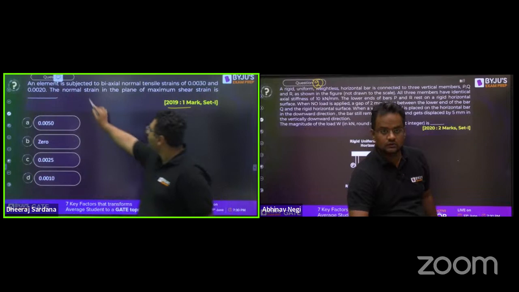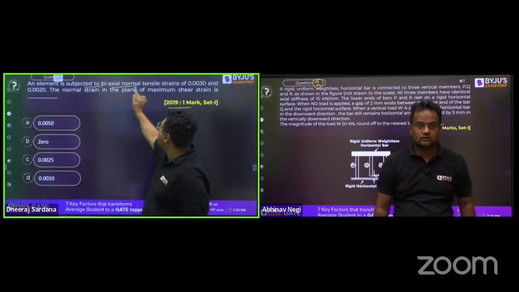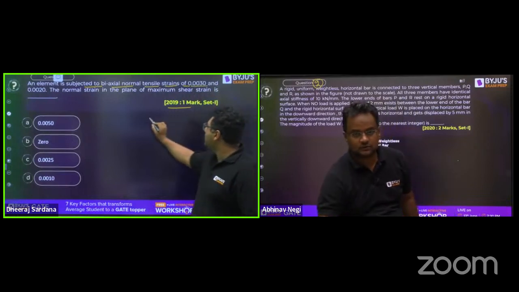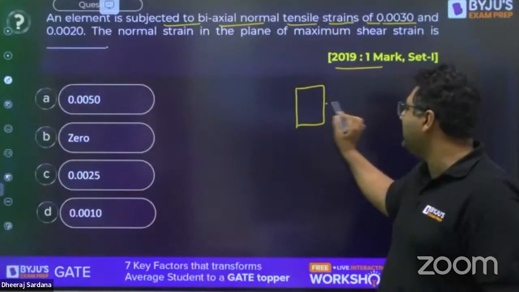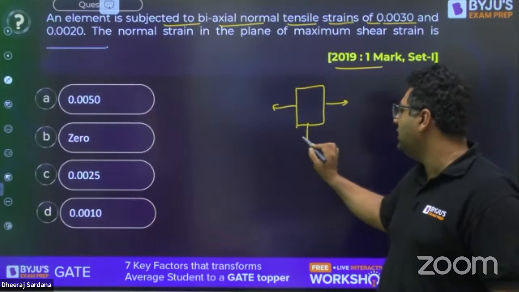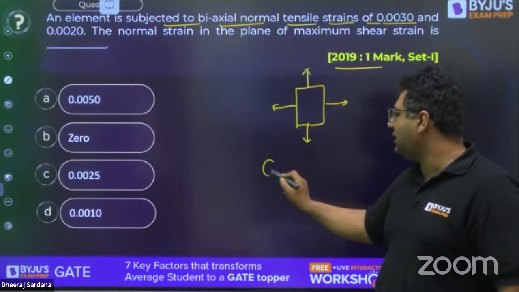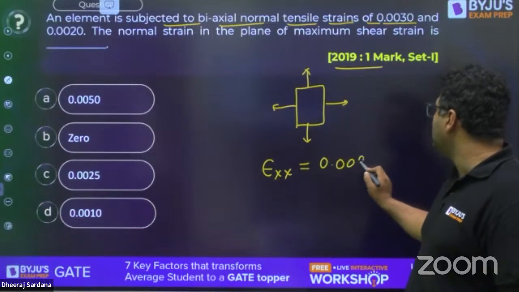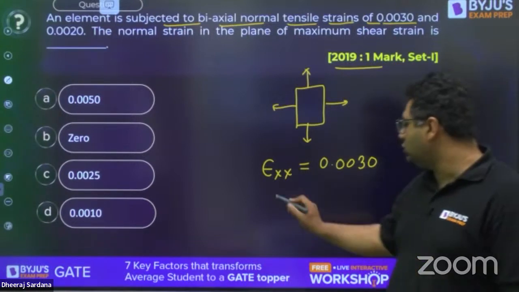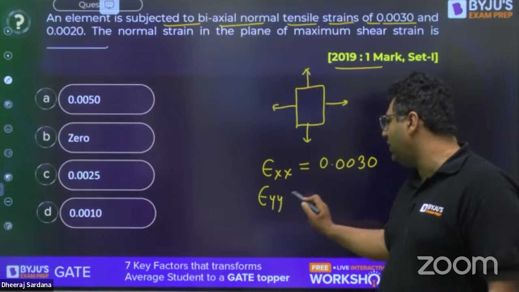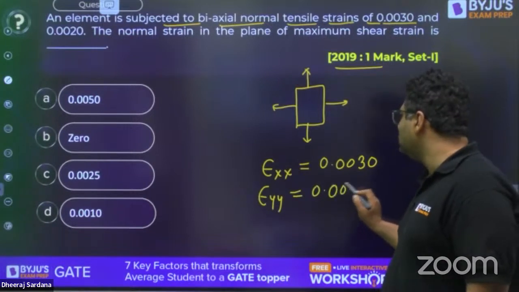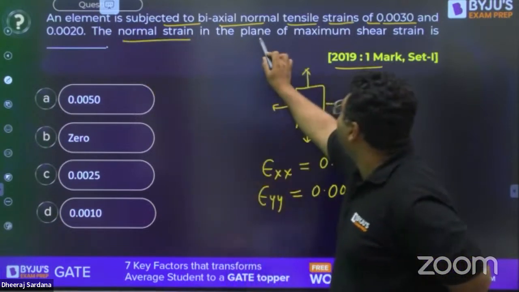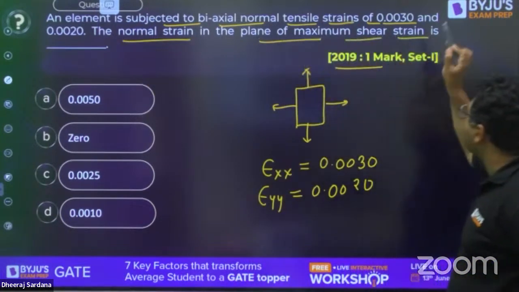The question says an element is subjected to biaxial normal tensile strains of this type. Whenever we say biaxial loading, it is of this type. We are given the value of epsilon xx as 0.0030, and also the value of epsilon yy as 0.0020. You need to find the normal strain in the plane of maximum shear strain.